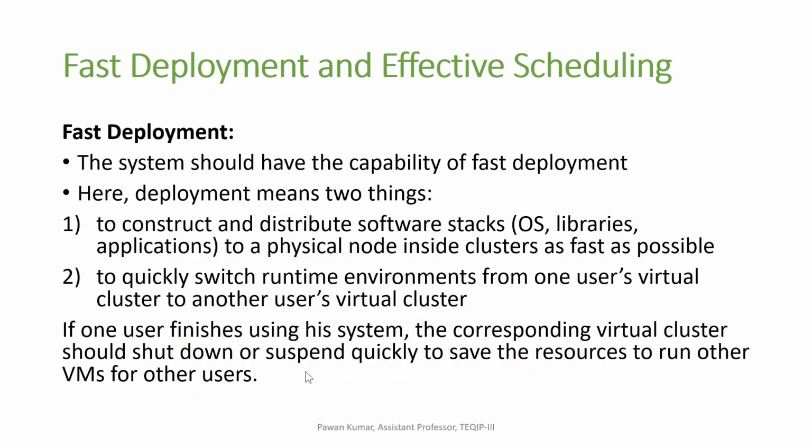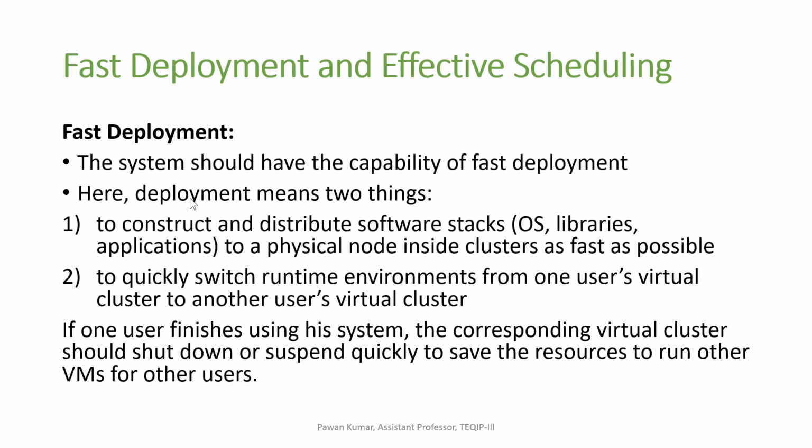Fast deployment and effective scheduling. Fast deployment means to construct and distribute the software stack to physical nodes inside the cluster as fast as possible, and to quickly switch the runtime environment from one user's virtual machine to another virtual machine.